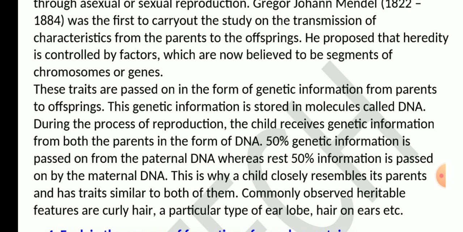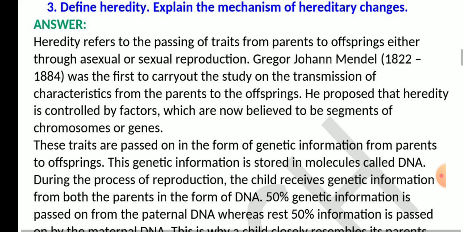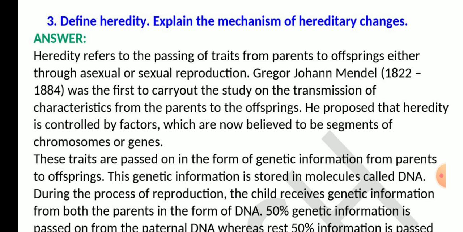This is why a child closely resembles its parents and has traits similar to both of them. Commonly observed heritable features are curly hair, a particular type of ear lobe, hairs on ears, etc. So, children, this answer tells us about heredity and the mechanism of hereditary changes.